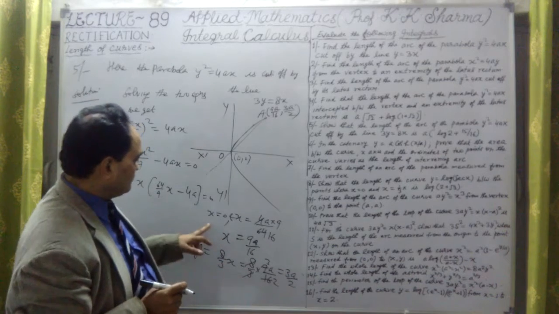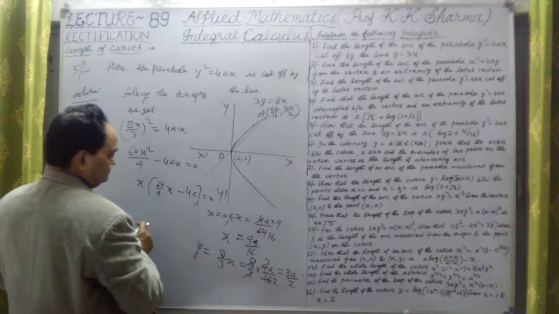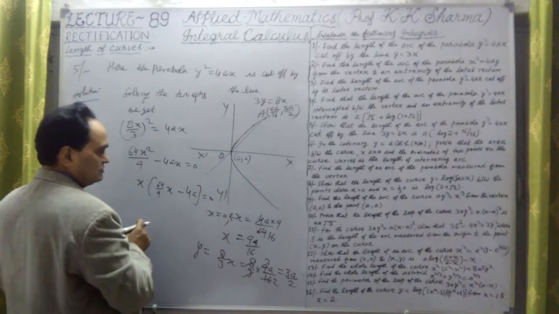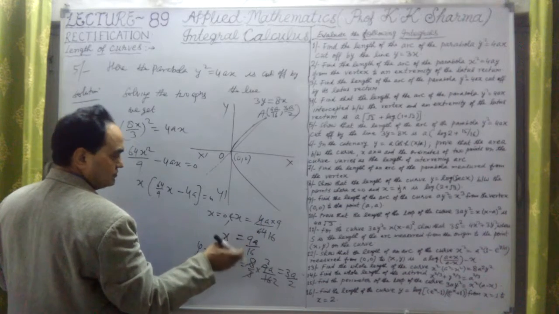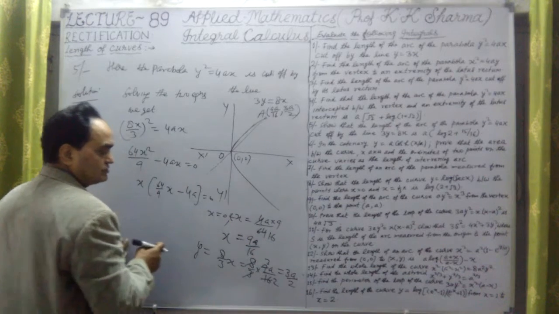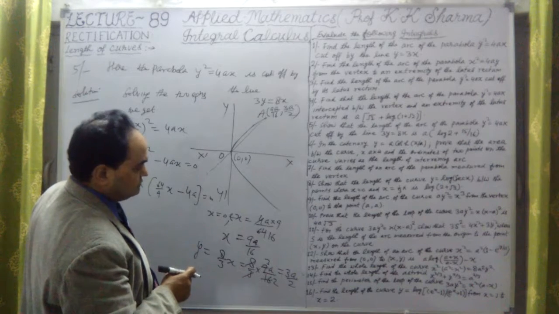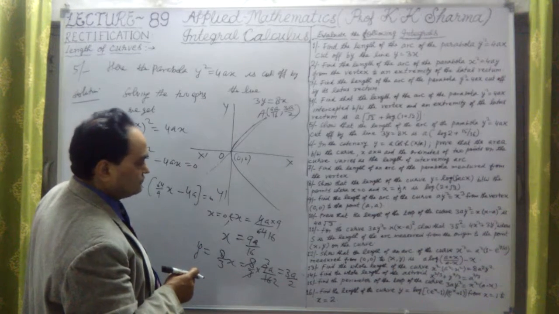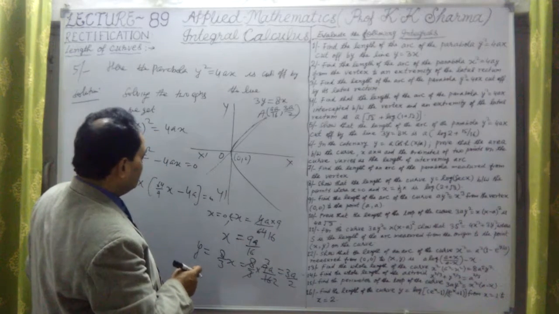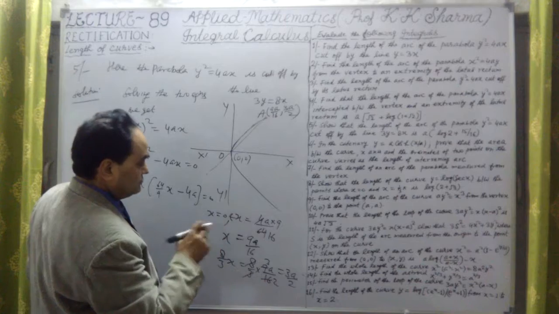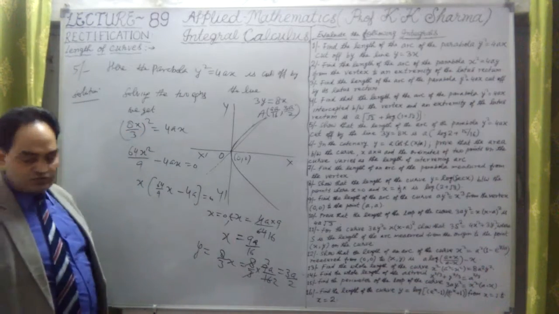X coordinate will be calculated as this, 9 will come in the numerator, over 16. If I divide 4a by 64 upon 9, 9 will come in the numerator. So this is 9 into 4 upon 64. 4 sixteens are 64. So 4 from 4 we cancel out, this 64. It is 16 only. So 9a upon 16 is the value of x. Value of y is this. So these are the points.